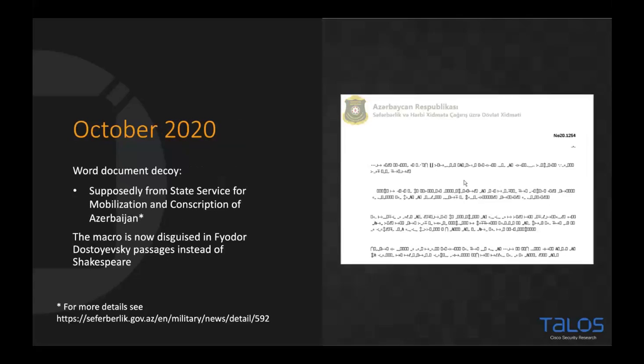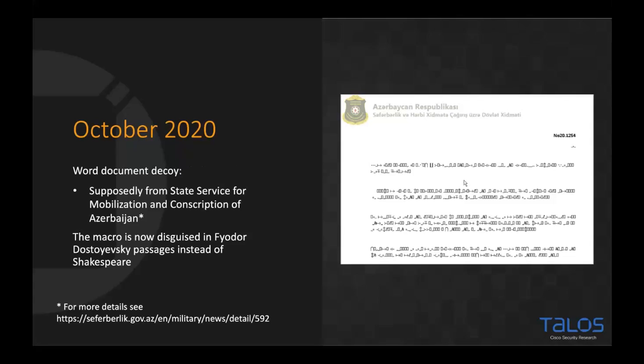And then October. So we've now been through September and October with multiple new samples that we've been able to identify, put down and reverse engineer. This sample here actually claims to be from the State Service for Mobilization and Conscription of Azerbaijan. If you remember the conflict I just talked about, this could be something very normal for a user to receive, because they may feel they have a conscription call and mobilization related to what is being carried out, or an official document that has interesting comments as to what's going to happen.